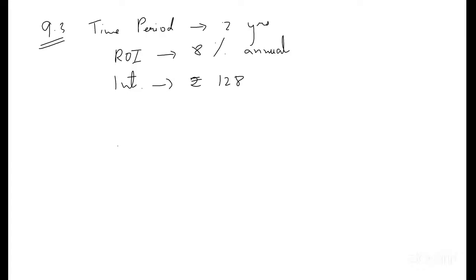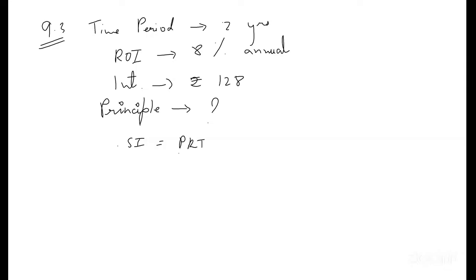Now 128 is the interest. The question is asking us how much amount I should deposit. The amount that they originally deposit is known as principal. So what's the formula? SI equals PRT by 100.